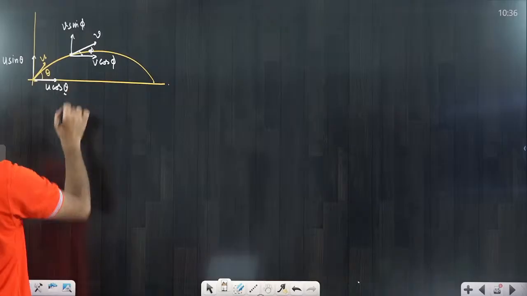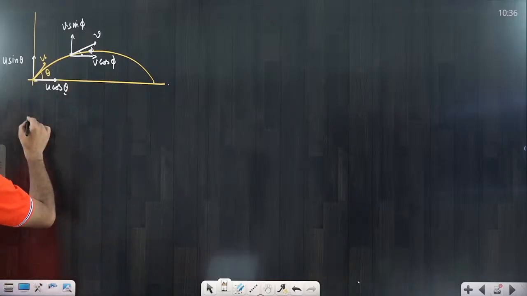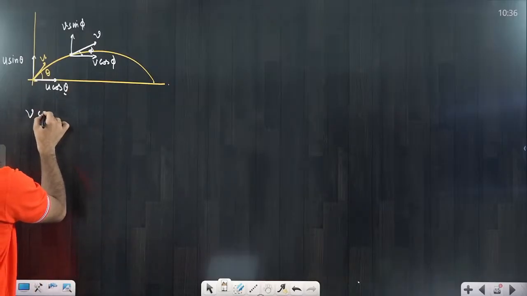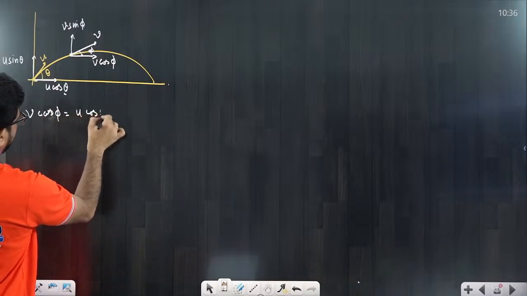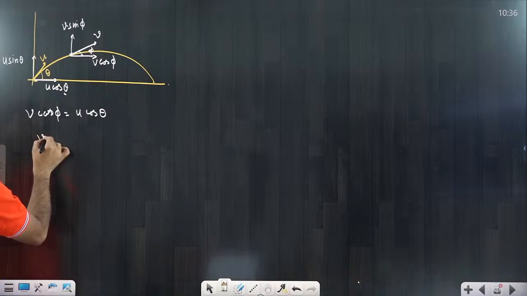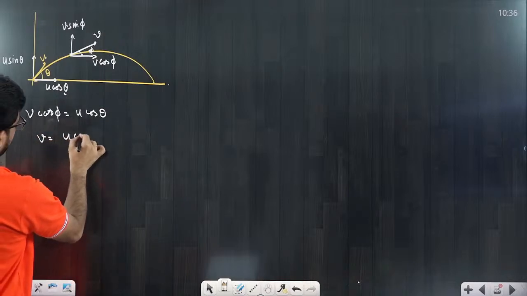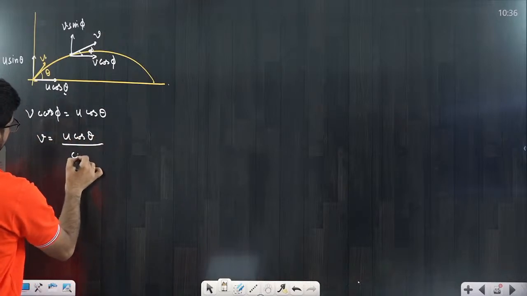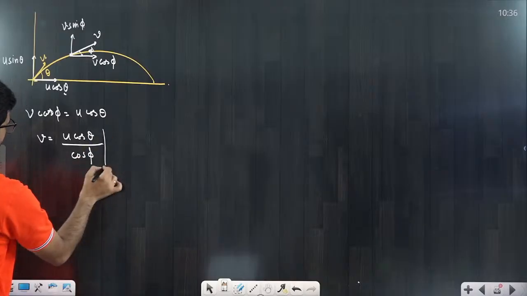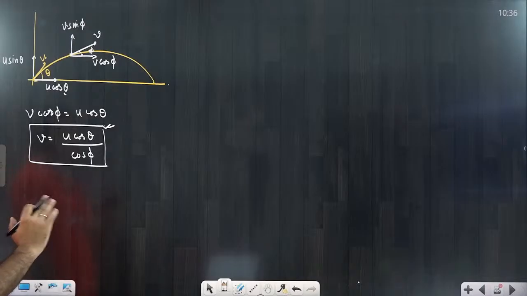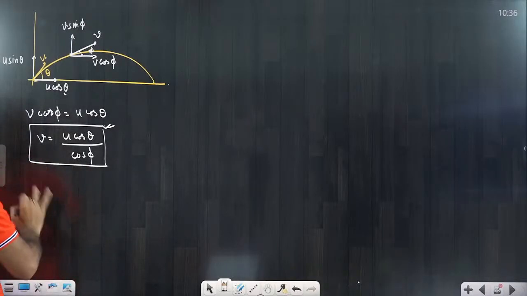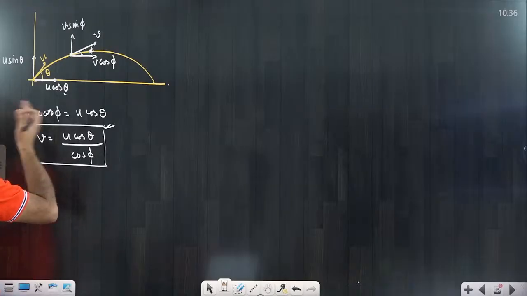So the horizontal component remains the same. You have to understand very clearly that v cos phi is equal to u cos theta. That is not going to change. So directly you can say v equals u cos theta divided by cos phi. That is very basic. We can understand and learn it. I think everyone has this clarity. This is a very simple question, already a PYQ question. In JEE Main they asked this question.